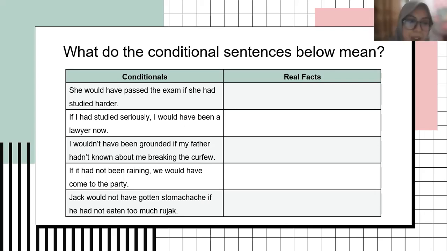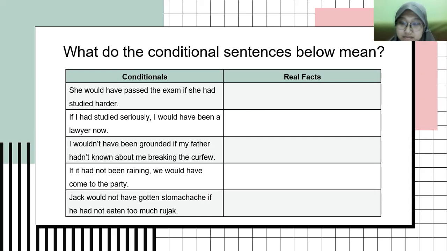I'm sorry, miss. The fourth one is if it had not been raining, we would have come to the party. So the real fact is it had been raining, so we didn't come to the party. Excellent, Desi. Thank you. That is a correct example.